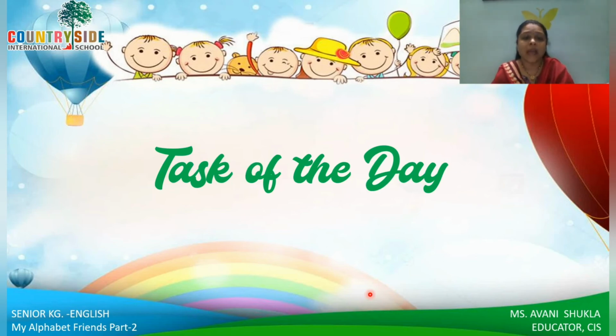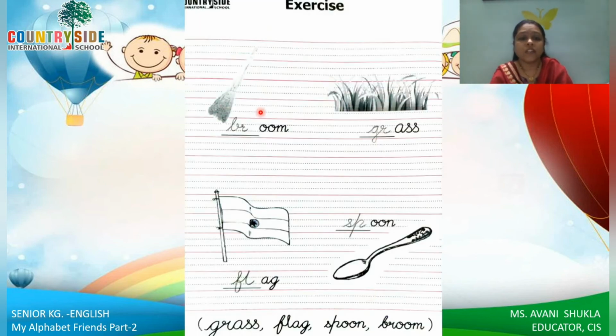And now next we have the task of the day. So this you have to do on your own. And this is also very easy. See. Here you just have to find the word from below and write the correct blend. Okay. So whenever ma'am asks you, ma'am will not ask you to write the full spelling. Ma'am will ask you only to write the blend sound. Okay. So here the picture is broom. So you have to write br, right? Br, broom. And the spelling is also given here. So you can find it and write, right?